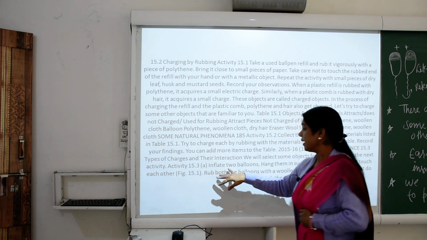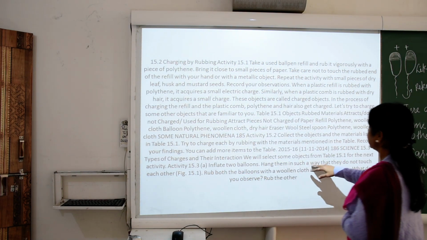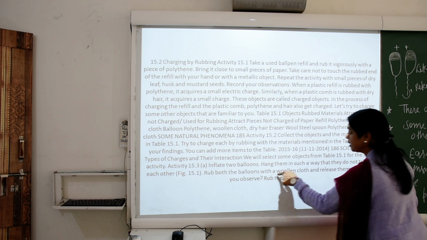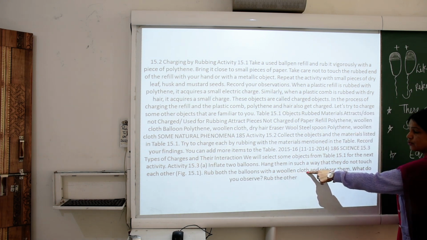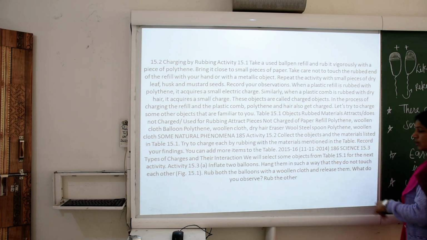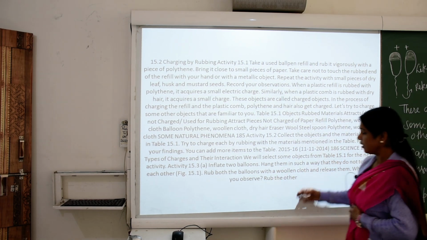So here we have two types of charges. Hang the balloons in such a way that they do not touch each other, and rub both balloons with a woolen cloth. Once we take a balloon and rub it with a woolen cloth and release them, what do we observe?